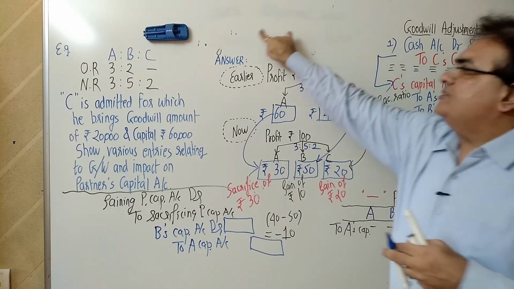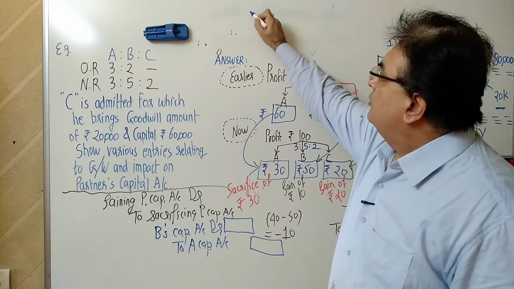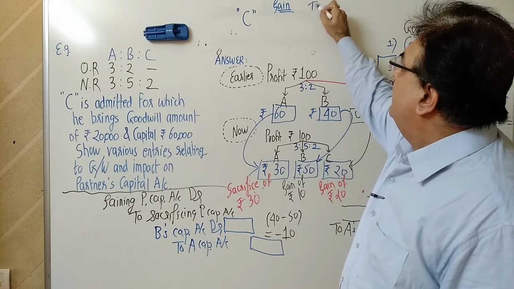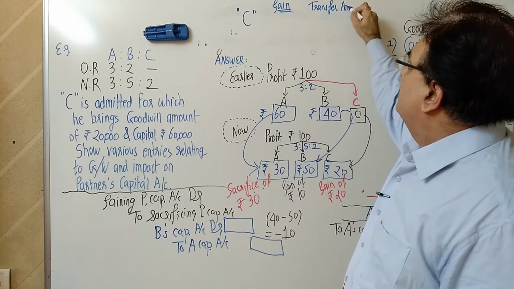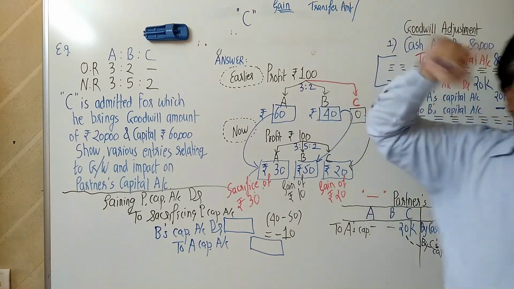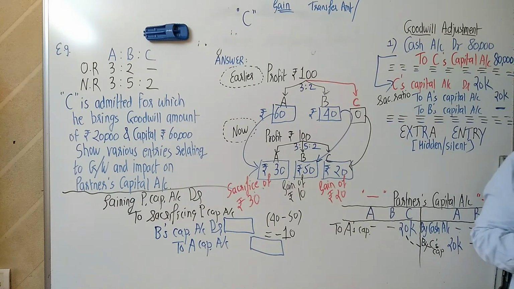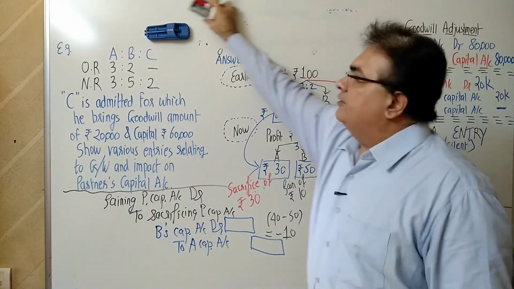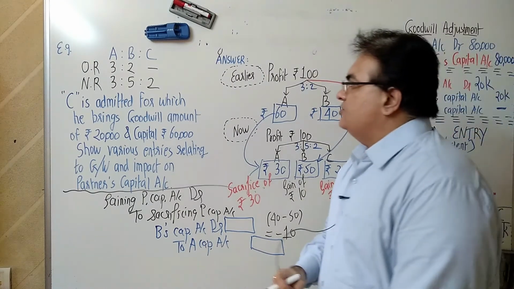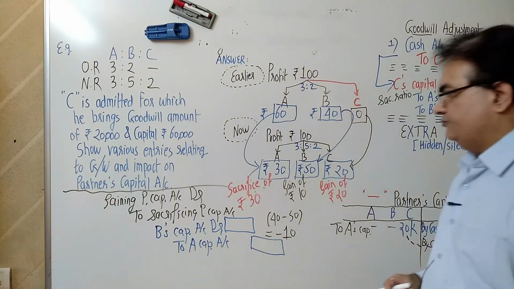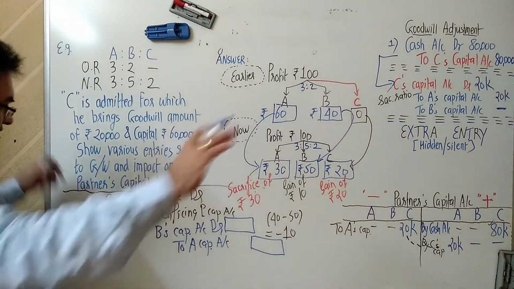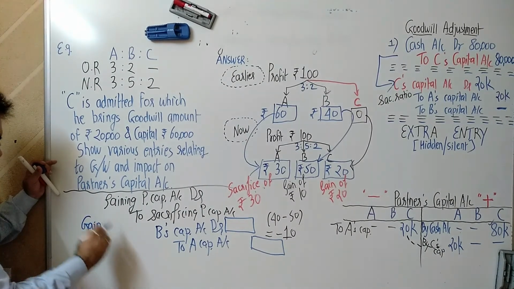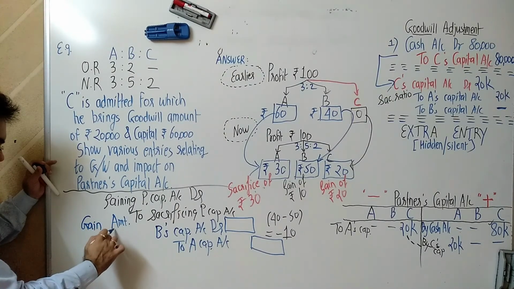Look, can you see clearly where I am writing? Mr. C, gain and transfer amount or compensation. Children, can you see this? Okay, just a minute. Let me do it over here only. Okay, see. Gain, amount transferred.